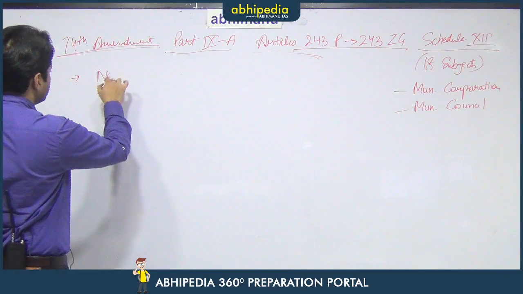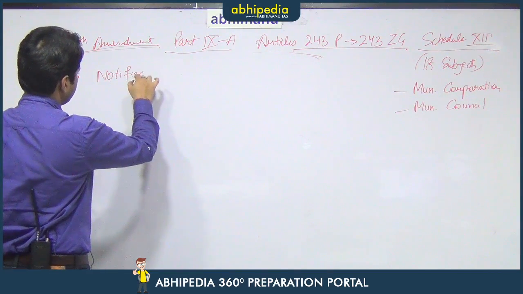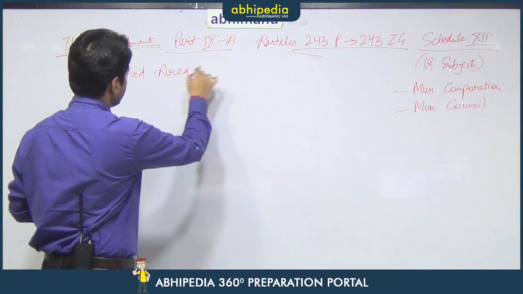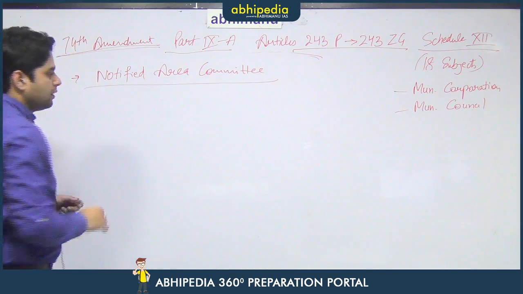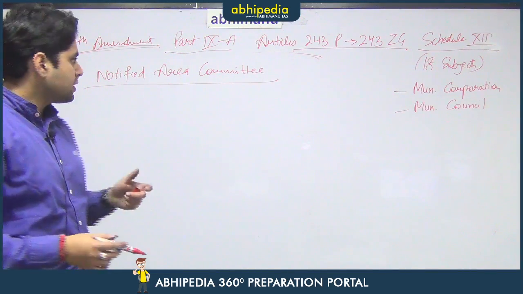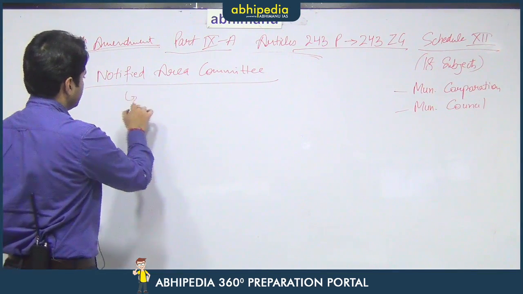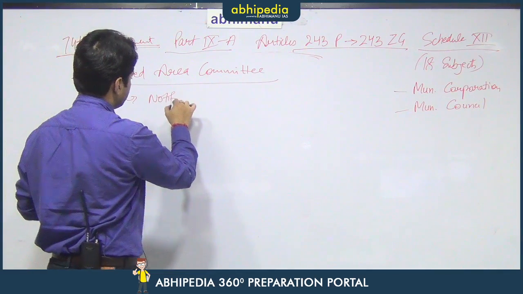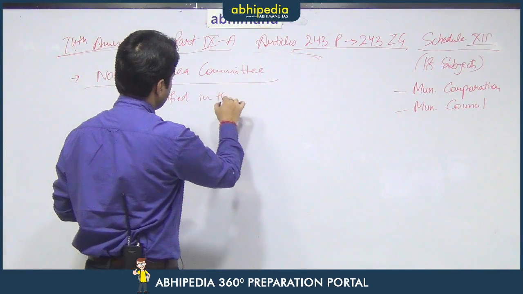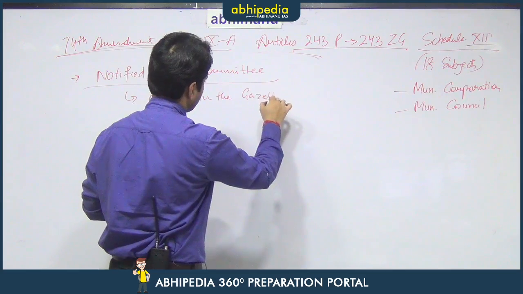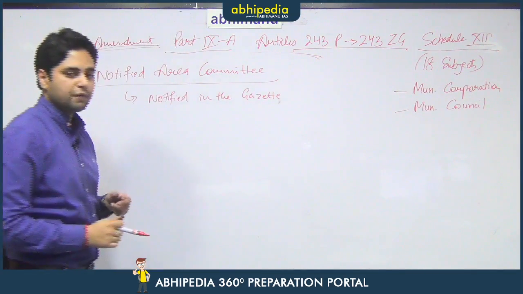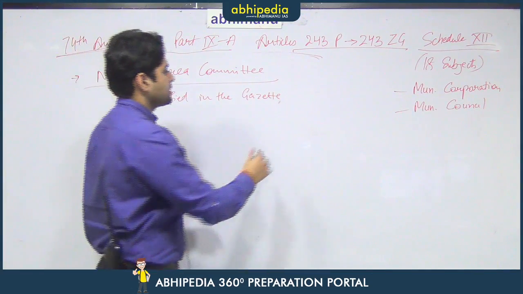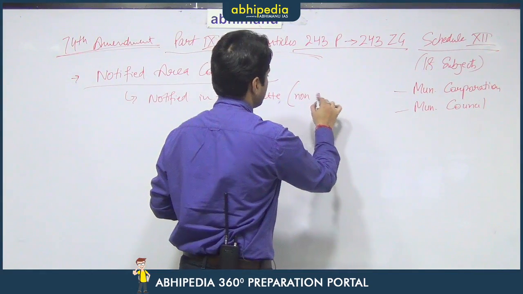The first example is that of a notified area committee. Now, what is a notified area committee? First of all, it is notified in the Gazette. That means if it is notified in the Gazette, no law is passed.